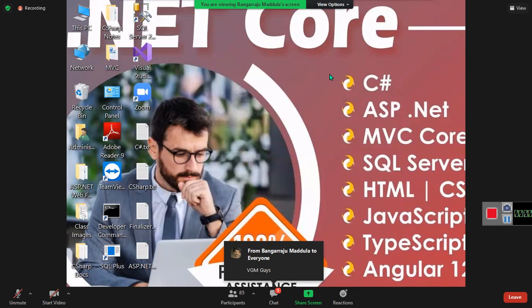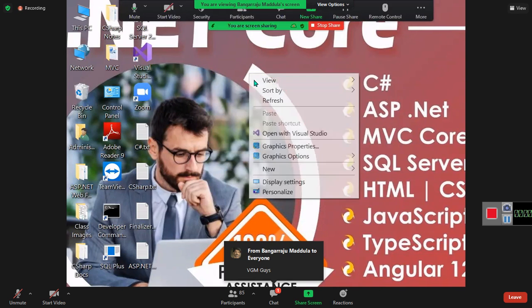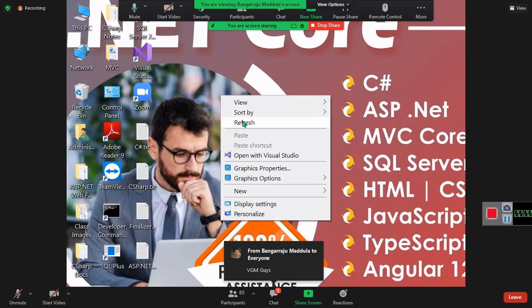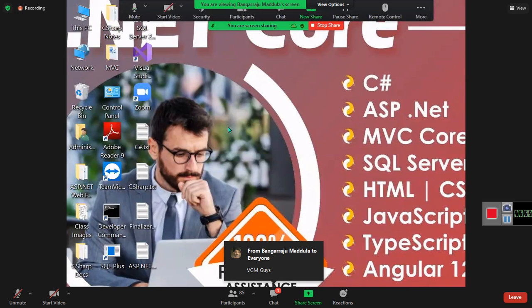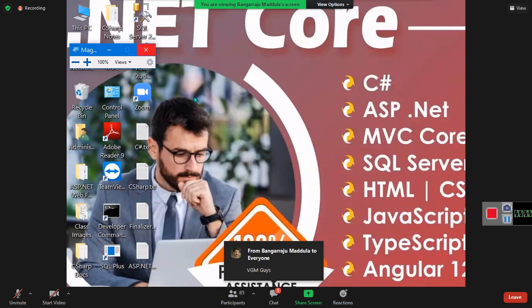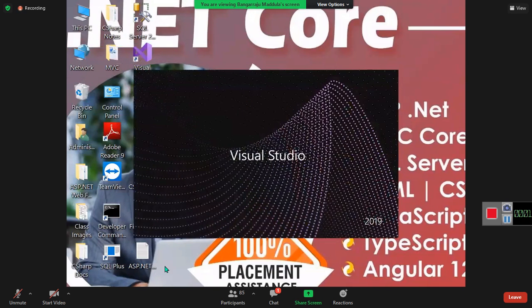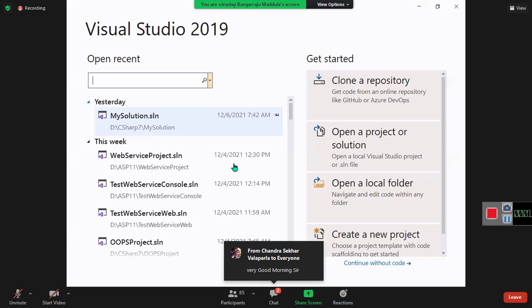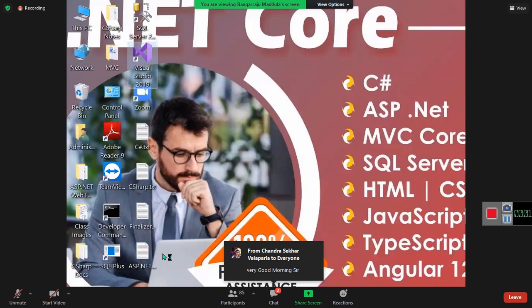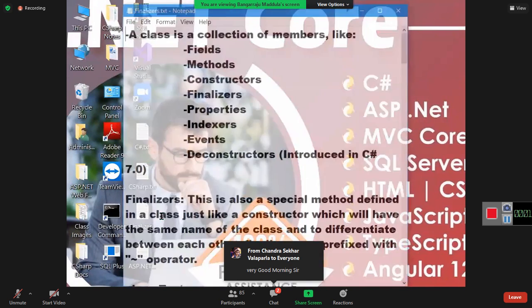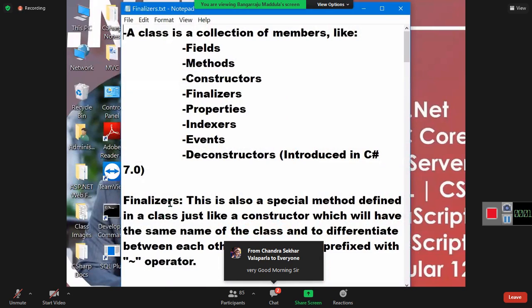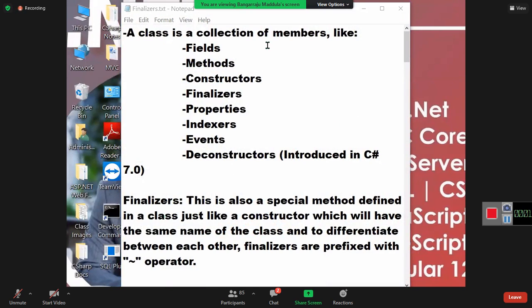Okay. So last day I was explaining finalizers to you. A finalizer is also a special method like a constructor, and this method works opposite to a constructor.